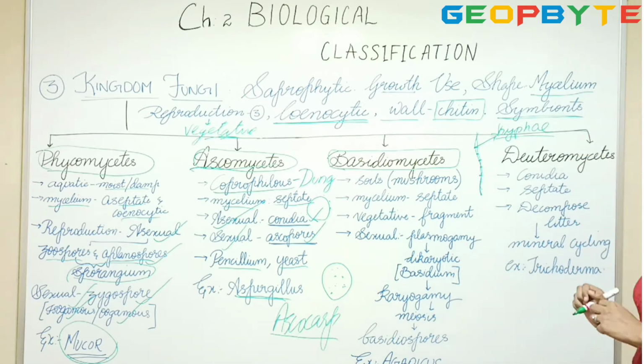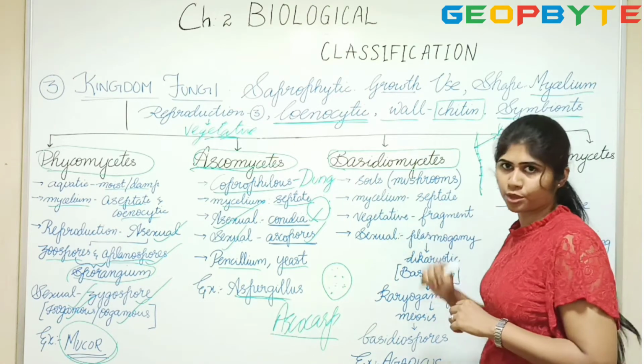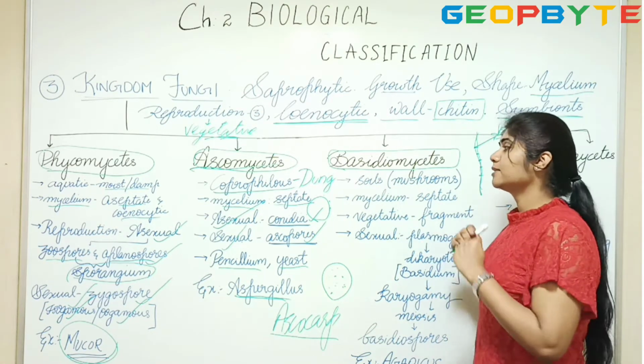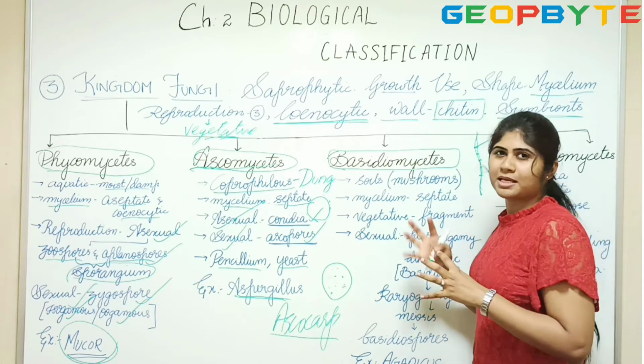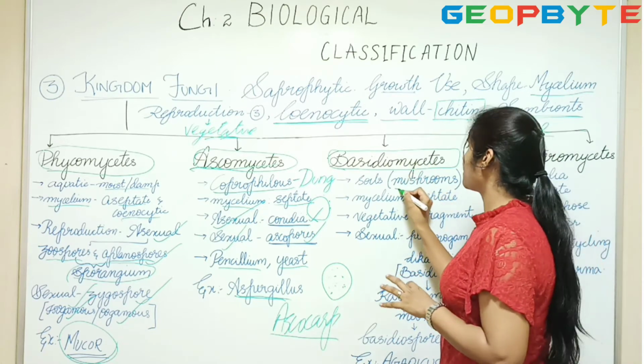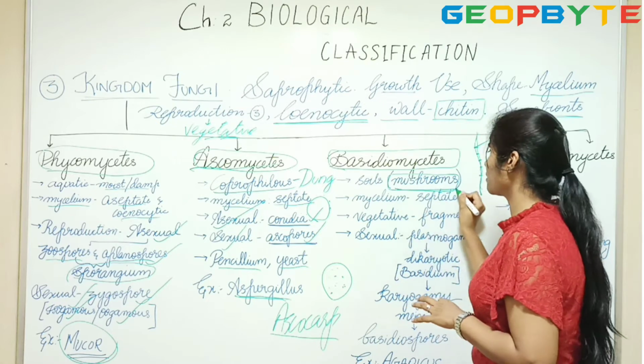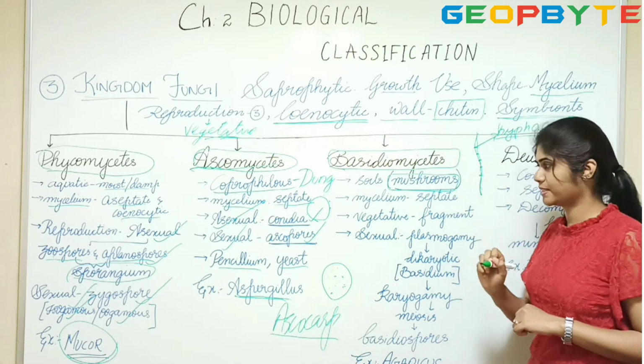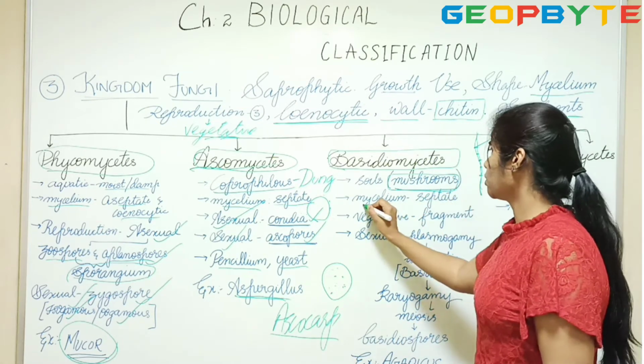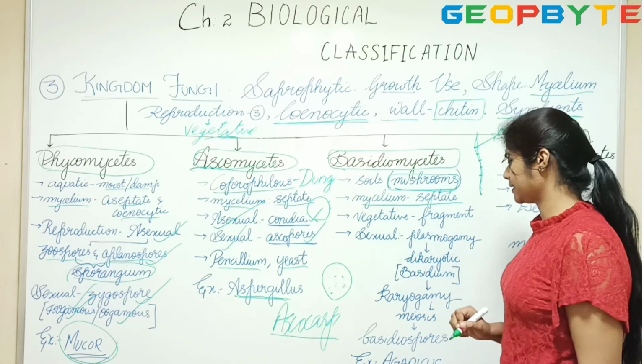Basidiomycetes are the organisms which usually grow in soils. Here, the commonly known Basidiomycetes are called mushrooms, what we eat. So mushrooms are nothing but Basidiomycetes. These also have a septate mycelium.